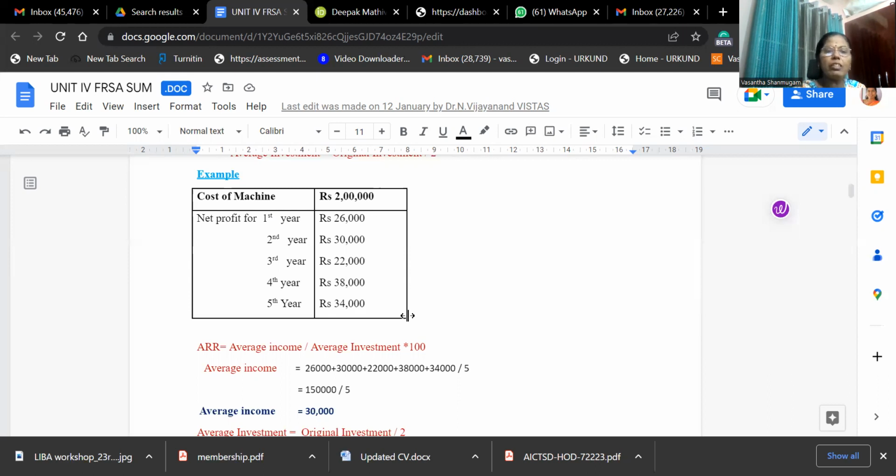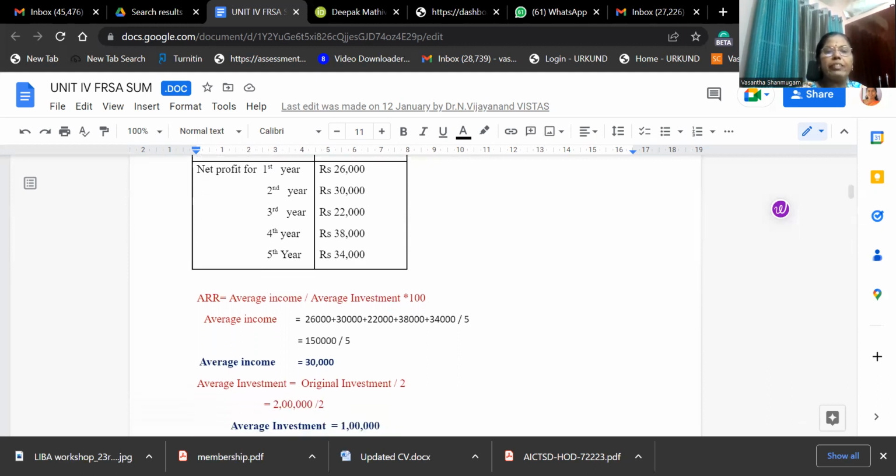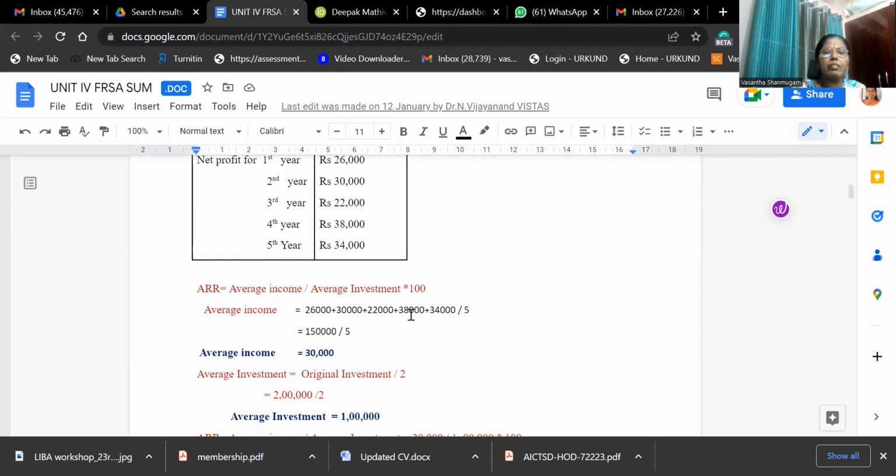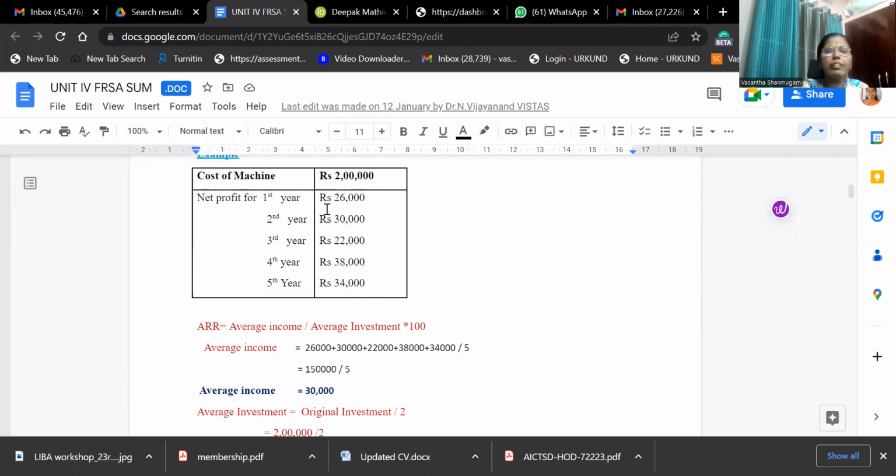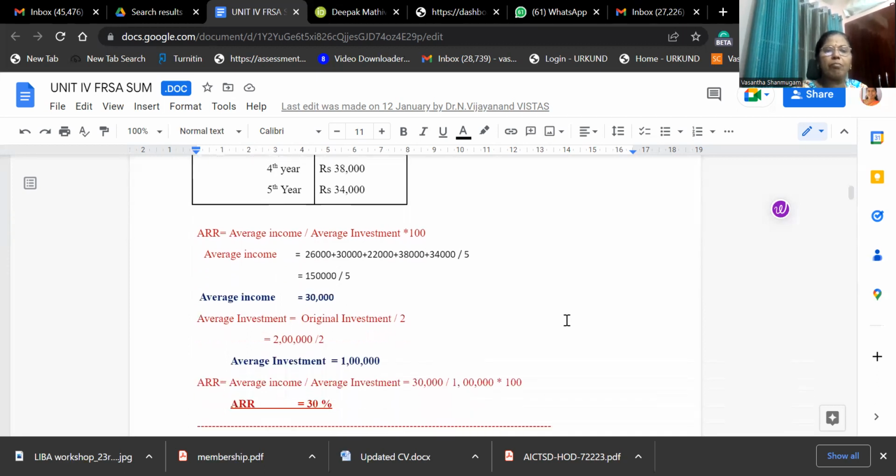So the formula is average income divided by average investment into 100. For average income, we should add all the years' income. So 26,000 plus 30,000 plus 22,000 plus 38,000 plus 34,000. All these incomes are related to 5 years. So total income divided by 5 years. We will be getting average income as 30,000.